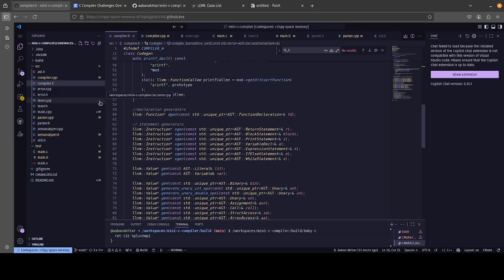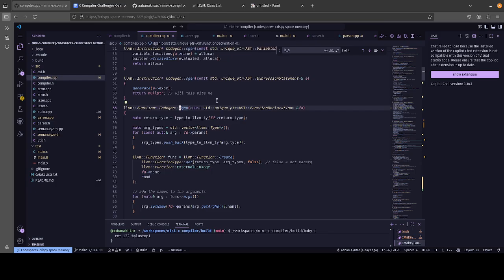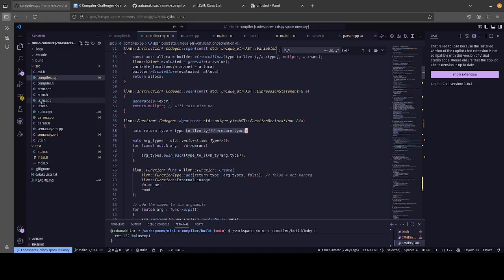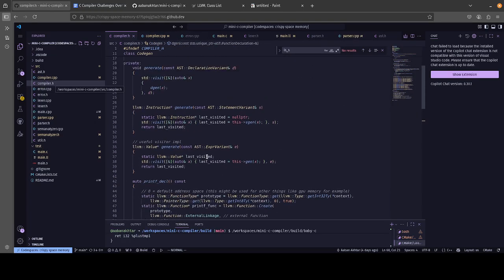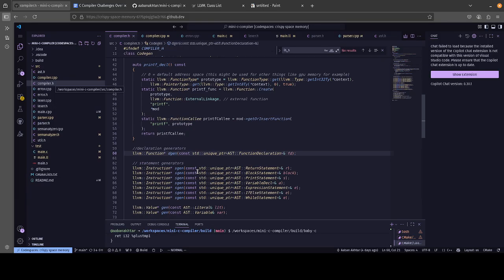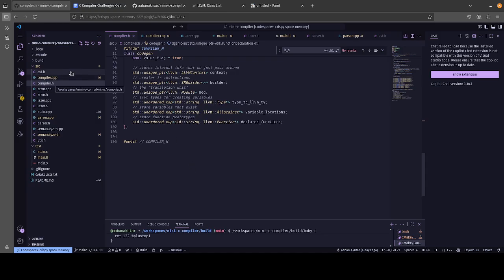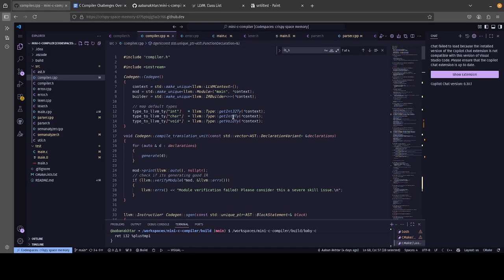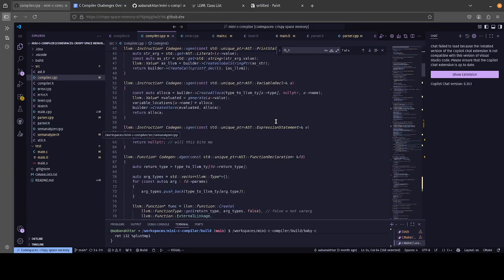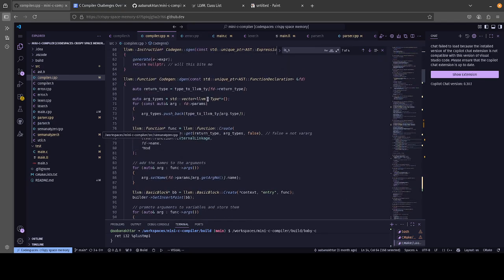So declaration gen, this is dgen, declaration gen, it's just shorthand. It's a bad naming convention, but it is what it is. We first get our type, and LLVM uses a very interesting naming convention. Int32 tie, int8 tie, void tie. Tie means type. They abbreviated it for some great reason. We store our default types in here, and that's how we're able to know the type of the function itself.